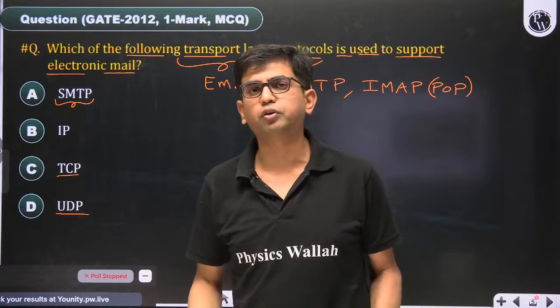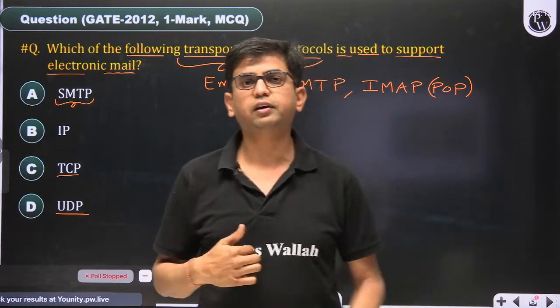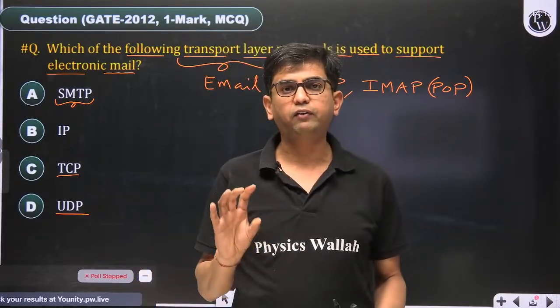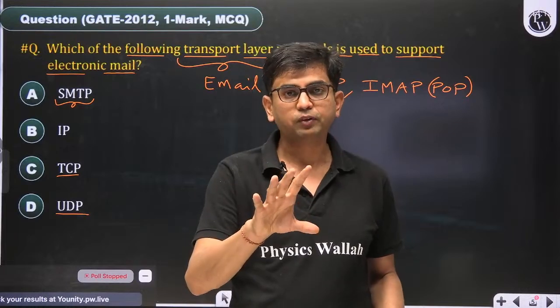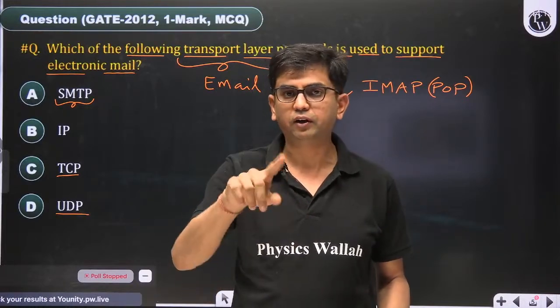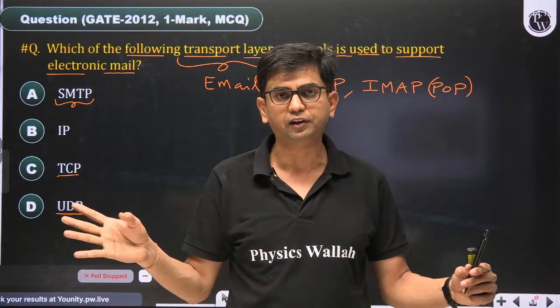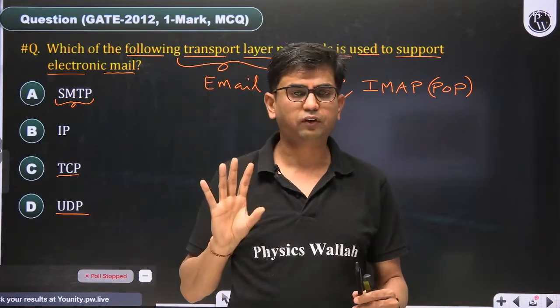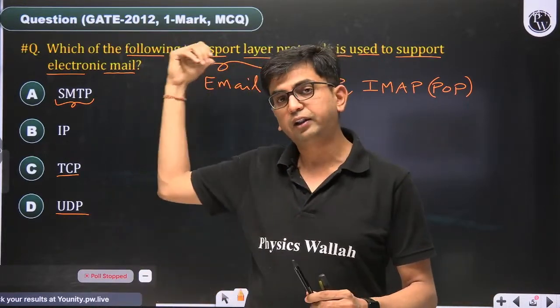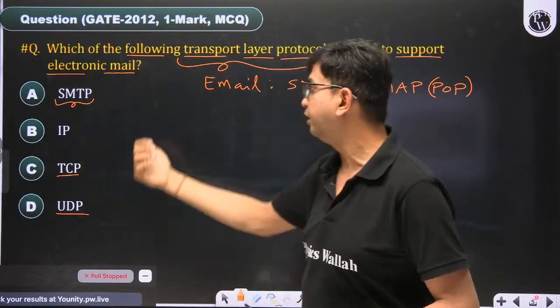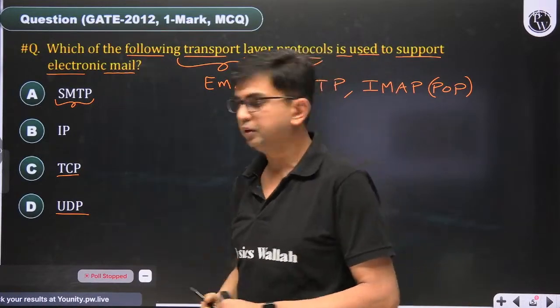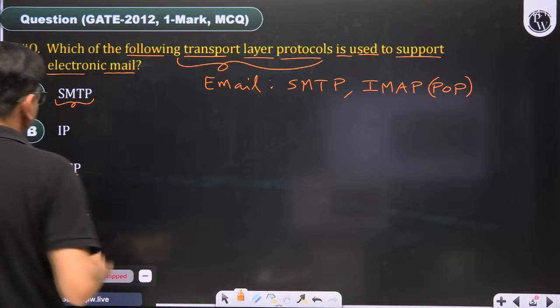Whenever a question looks very easy, I take it as a challenge and find out that there is some issue or problem with this question, because a question can never be easy. There is some trick, some fundamental concept involved. So I read the question again and then I got to know that the answer is not SMTP, the answer is TCP. SMTP is given, TCP is given.